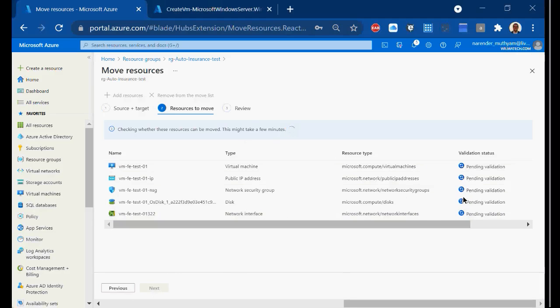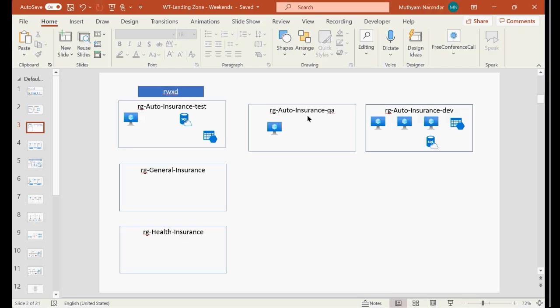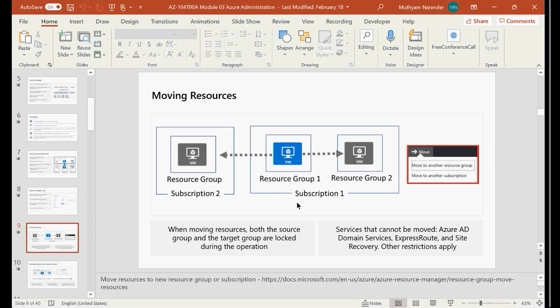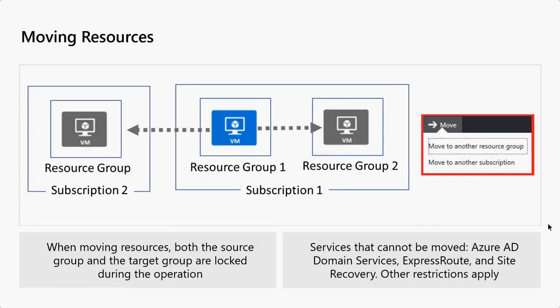But during this operation, what happens? Both the RGs, the source RG and the target RG, will be getting into locked mode. Means you cannot do any activity within these two RGs. You should be very, very careful and be aware of that. Right? So that is how you think about movement of the resources. Usually we don't do that activity without downtime. Right? If it is a development environment or test environment, you can play around, but if it is a prod environment, we don't do that.